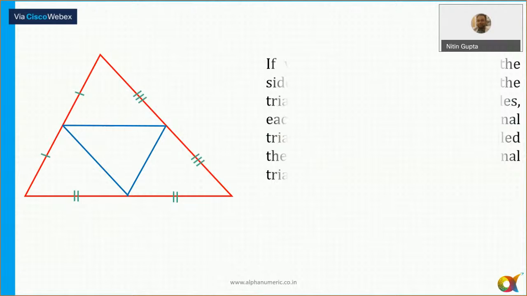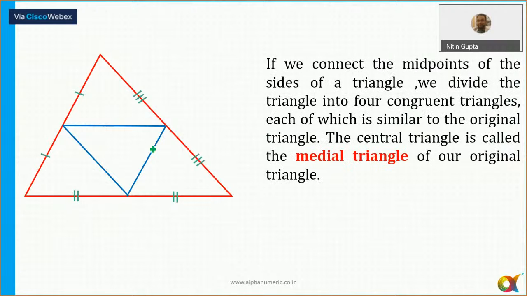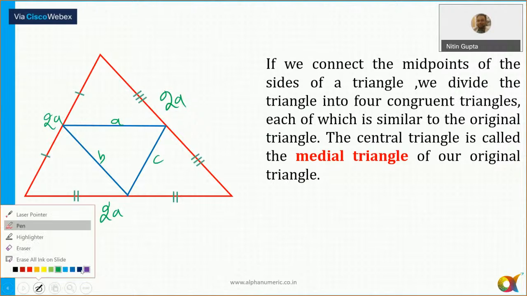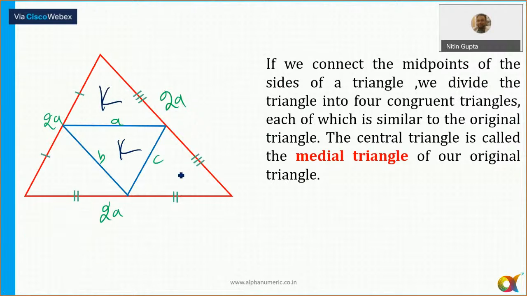This is known as the medial triangle. Whenever I join the midpoints of two sides, the length of that side is always half of the third side, and it will always be parallel. So in this case, if this length is a, this length will be 2a. If this length is b, this length will be 2b. If this length is c, this length is 2c. And the areas of all these four regions are the same. If this area is equal to k, this area is k, this area is k, and this area is also k. This has also come in CAT, where the area of the triangle was given and we needed to find the area of the middle triangle.